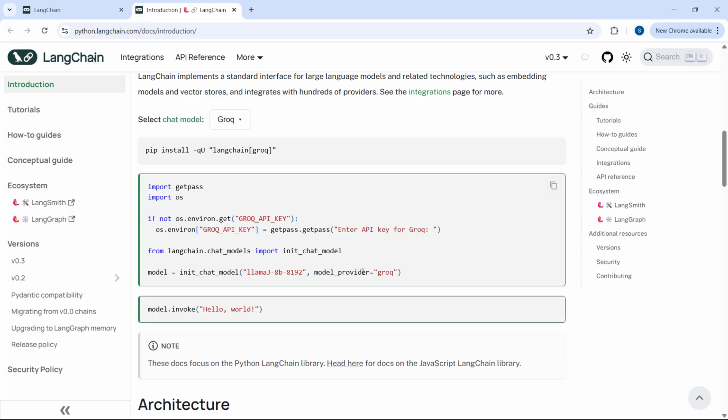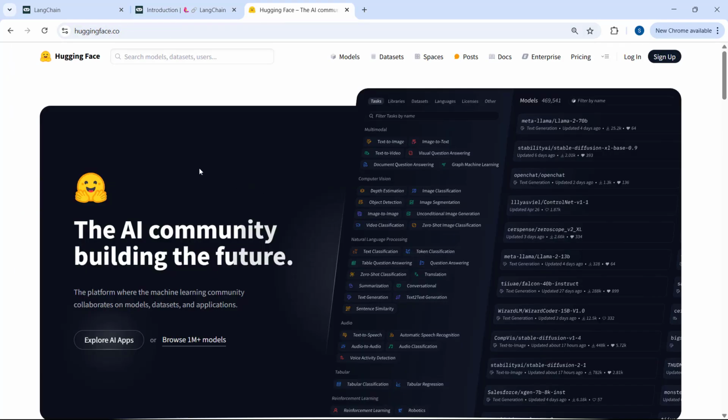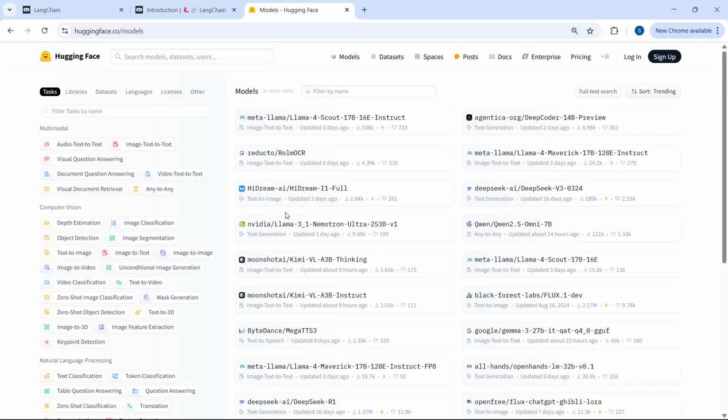Because we already have 10 lakh plus open source models in Hugging Face, right? If you go to Hugging Face, this is the Hugging Face official website, and if you click on models and see the model count here, 15 lakh plus, right? Almost 16 lakh open source models are available in Hugging Face. In addition to these open source models, we also have paid AI models as well. And the models are changing so fast, we cannot really stick to one single model for a longer time, right?